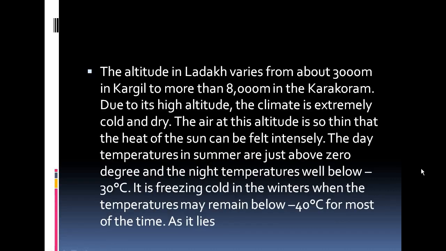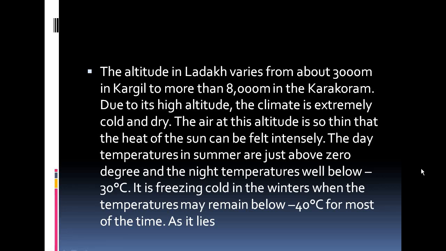Now the altitude in Ladakh varies from about 3000 meters in Kargil to more than 8000 meters in the Karakoram. So what is the kind of altitude that surrounds Ladakh? It varies from region to region. If we start from Kargil, it is around 3000 meters, and it can go up to more than 8000 meters in the Karakoram as well. So due to this high altitude, the range of mountains is above the land surface area.